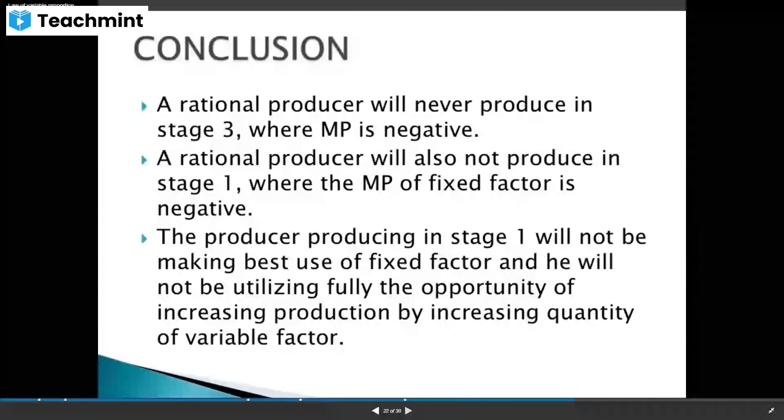So a rational producer will never produce in stage 3. He will observe not to enter the stage 3 where MP is negative. So whenever the TP is maximum only, he will stop the production. That's why we are calling that producer a rational producer. A rational producer will also not produce in stage 1, where the MP of the fixed factor is negative.